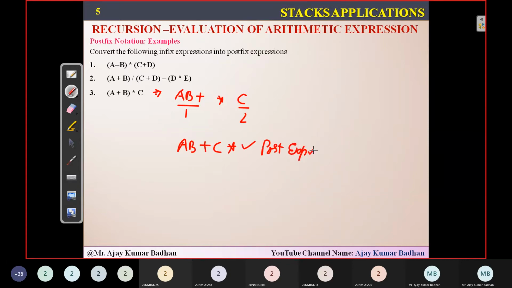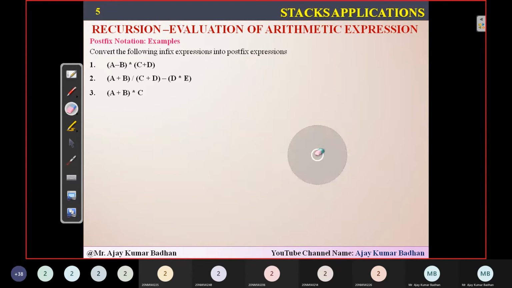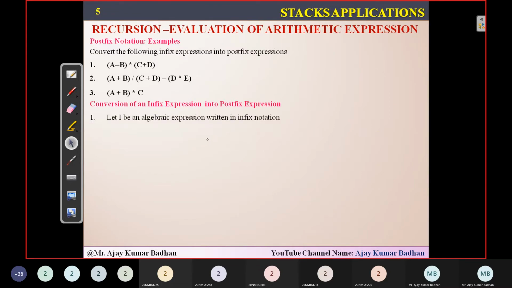So this is the way we can perform this particular expression. I hope you are getting it. Okay, so you can try at home, and if you have any doubts, you can ping me anytime whenever you feel like you have any doubts. Now let's see that we wanted to convert an infix to a postfix expression.